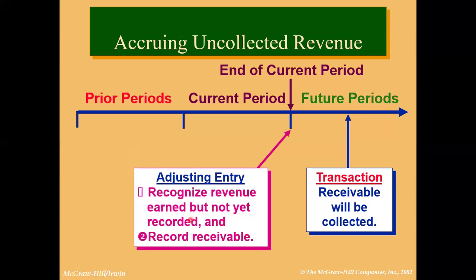However, you have not received the payment, but this is still the revenue because you have earned it, and you will record receivable. You will not debit cash, you will debit accounts receivable. Whenever there is something receivable, it will be collected in a future time period, and at this time, when the current period is ending, it would be an asset. Accounts receivable or anything which is receivable would be treated as an asset.